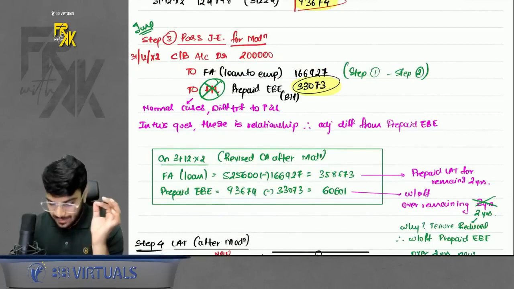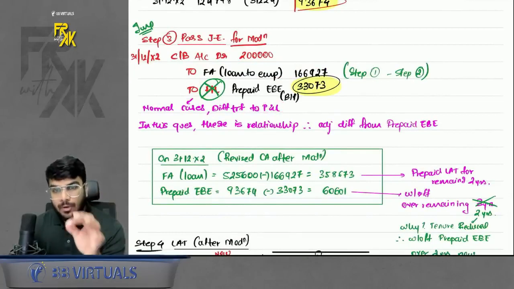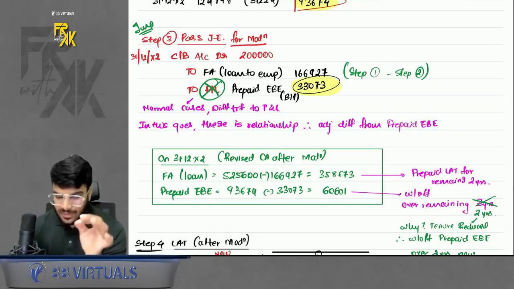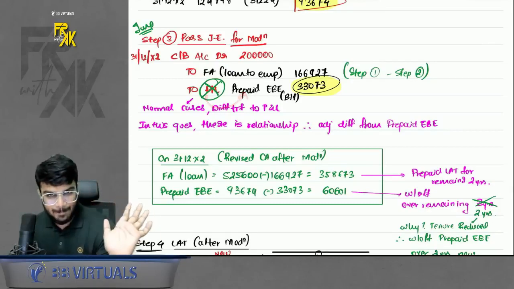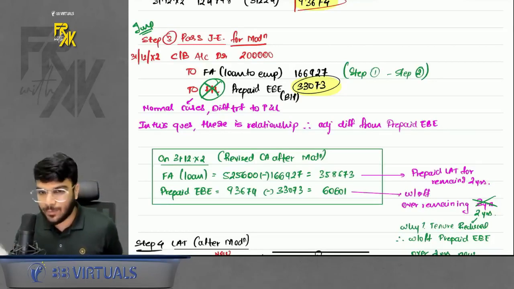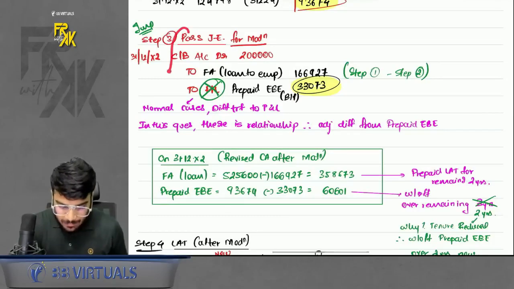Normally the difference is adjusted in profit and loss, but because there is a relationship in the question, you will not adjust the difference from profit and loss. Instead, you will adjust the difference from the prepaid employee benefit expense. Why, sir? Because there was a relationship in the question. When there is a relationship, never ever adjust from profit and loss, always adjust from the prepaid employee benefit expense in case of employer-employee. Okay, so this is my step number 3.